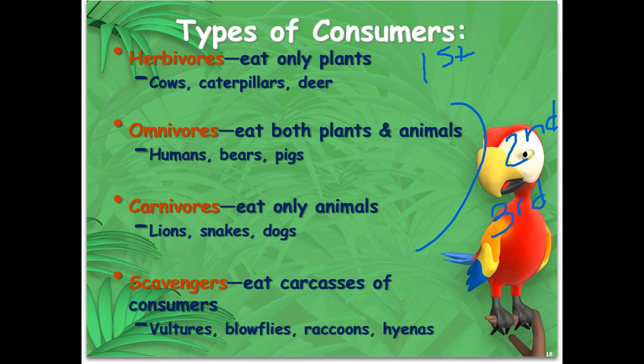Now, the next category we'll talk about here is the scavenger. These eat carcasses of other consumers. So, examples: vultures, blowflies, raccoons, hyenas. And when we say carcasses, we're talking about recently dead organisms.